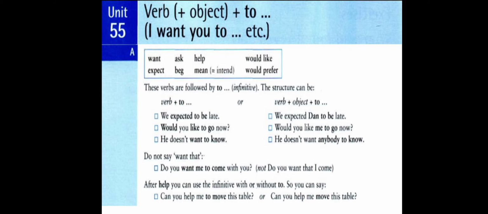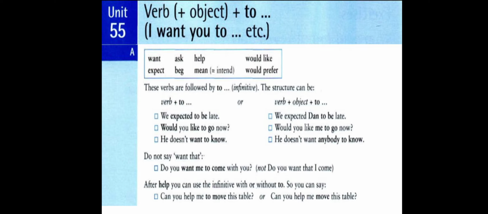In the first example, would you like to go now? We don't know who's supposed to go, you for example, but here, would you like me to go now? Who's supposed to go? Me. And here we have the object me, then comes to plus the base form to go.